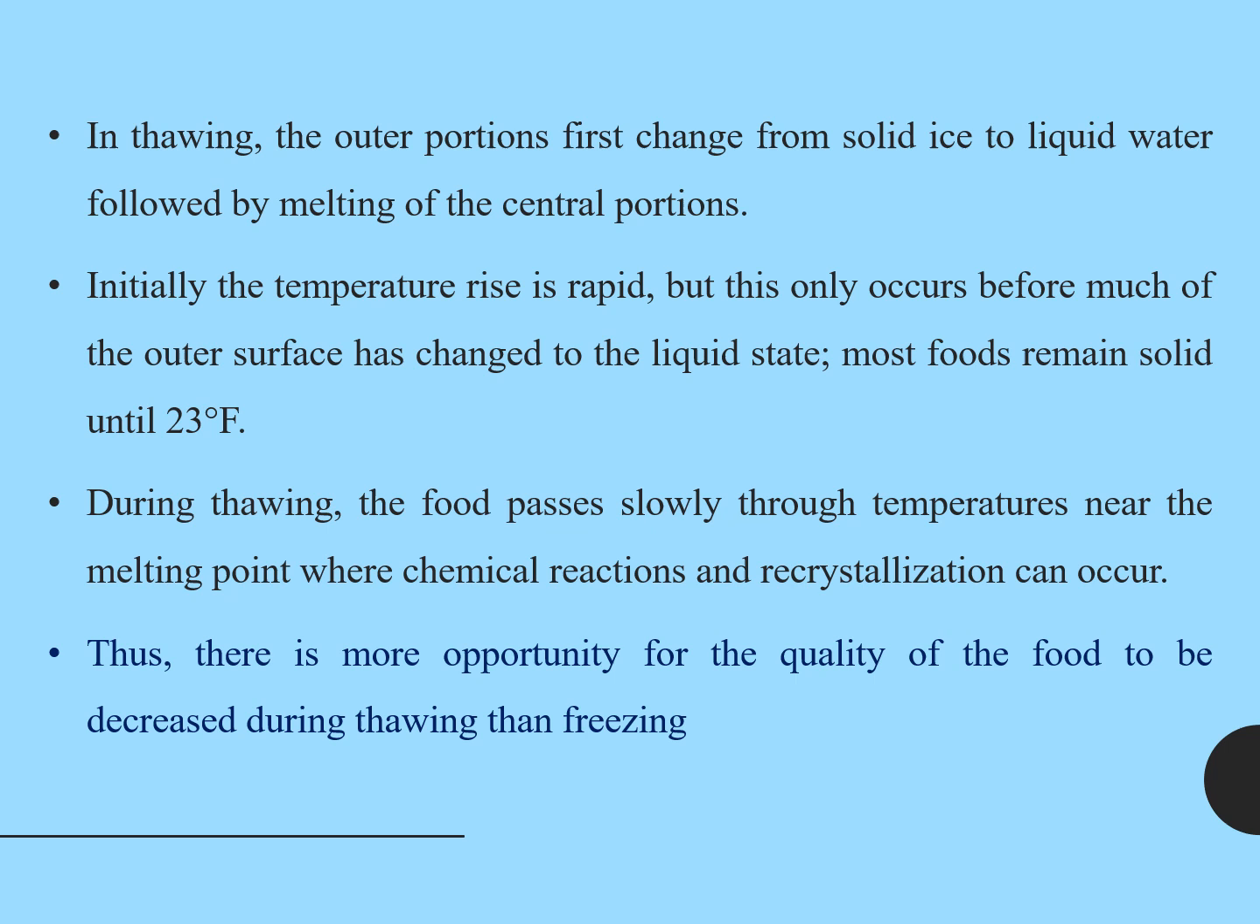So in thawing, the outer portion first changes from solid ice to liquid water, followed by the melting of the central portion. Initially the temperature rise is rapid, but it occurs only before much of the outer surface has changed to the liquid state. Most food remains solid until 23 degrees Fahrenheit. During thawing, the food passes slowly through the temperature near the melting point, where chemical reactions and recrystallization can occur. Thus, there is more opportunity for the quality of the food to decrease during thawing than freezing. As we control the temperature and environmental conditions in freezing, similarly we have to take care of the thawing process in order to get a good quality product.